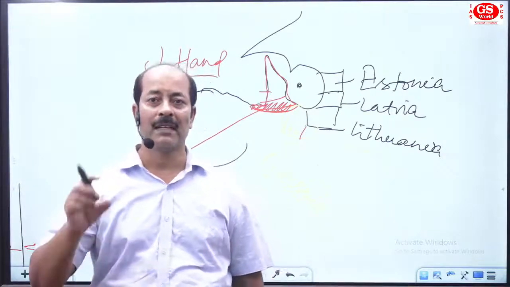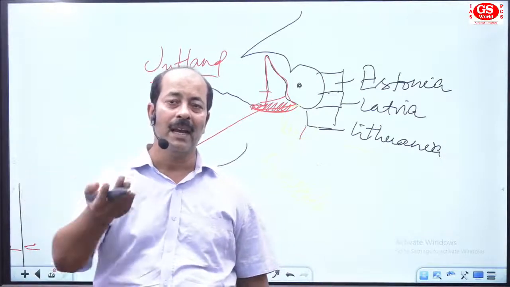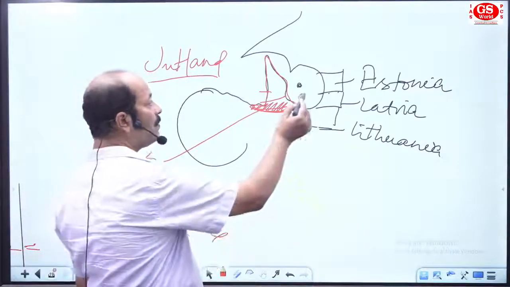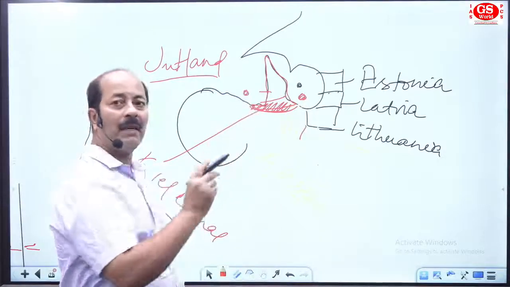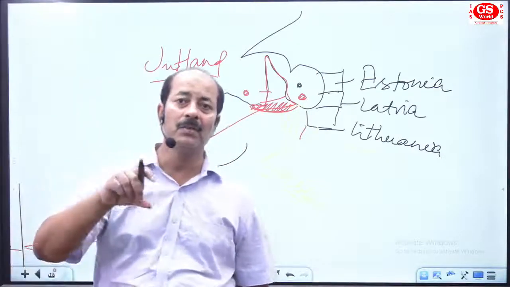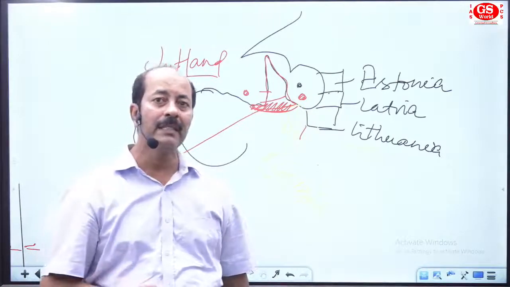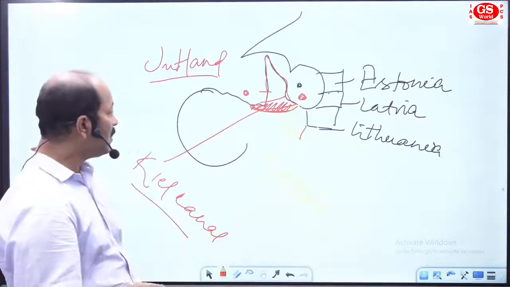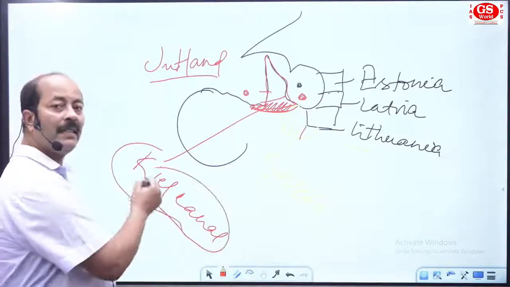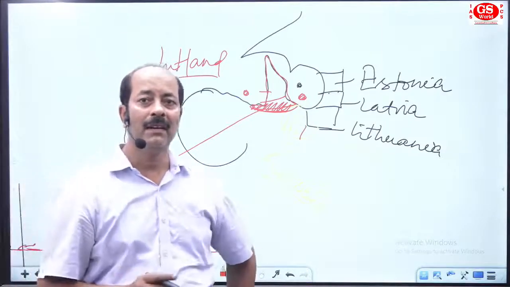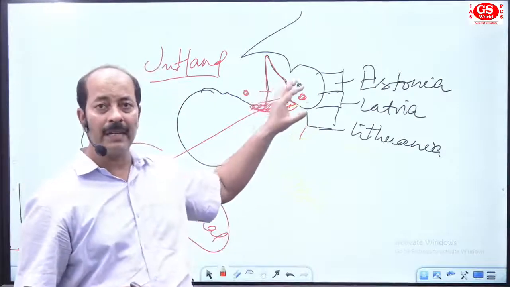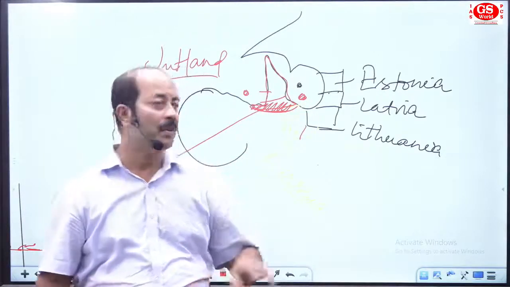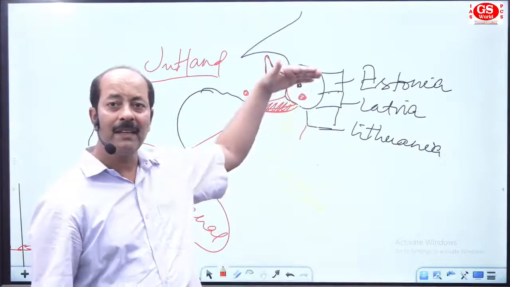Kiel Canal means a canal constructed in the north of Germany and the south of Jutland Peninsula. This canal connects the Baltic Sea and North Sea, the 2 water bodies. Suppose they ask you in which country Kiel Canal is located, then it will be Germany. And if they ask which 2 areas Kiel Canal connects, then it will be the Baltic Sea and North Sea. So this is the location in Northern Europe.